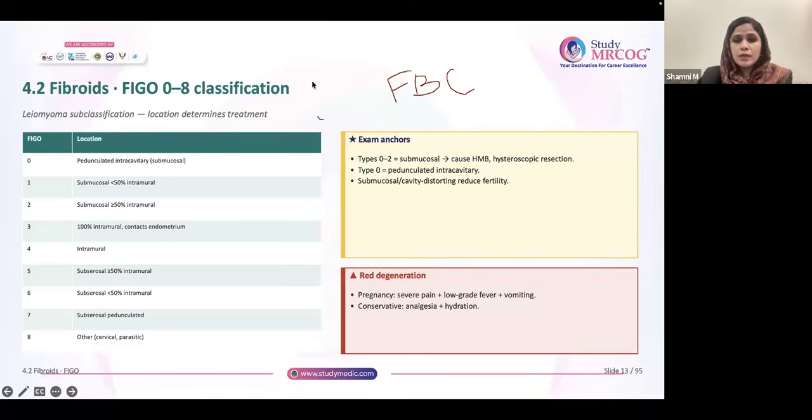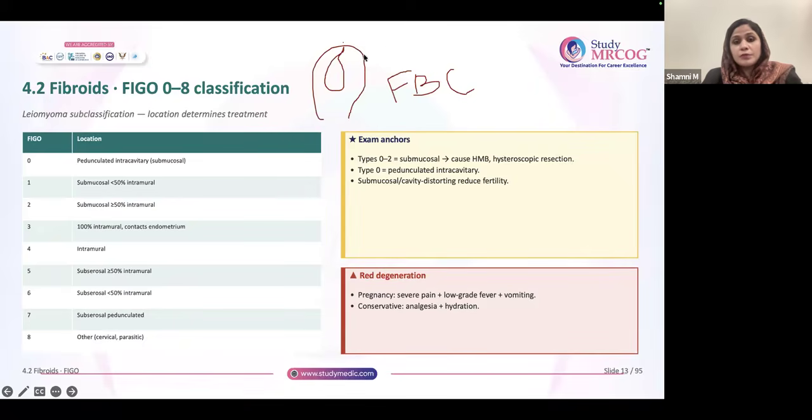So basically, this is the uterus. And if the fibroid is completely like this, a pedunculated submucous fibroid, this becomes 0. Correct? Now, if this fibroid is less than 50% into the myometrium, a little bit going into the myometrium, it becomes 1.